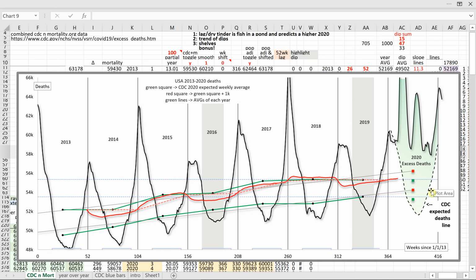The lower green square is the CDC's expected deaths line averaging from weeks 15 through 47, which predicts a downward trend into 2020 and is again about 1,000 deaths below the red square. The similarity of the dips then can be used to our advantage. Using the dip averages as offsets, we take one curve, stack it on the next, and so forth to come up with an expected deaths line for 2020.